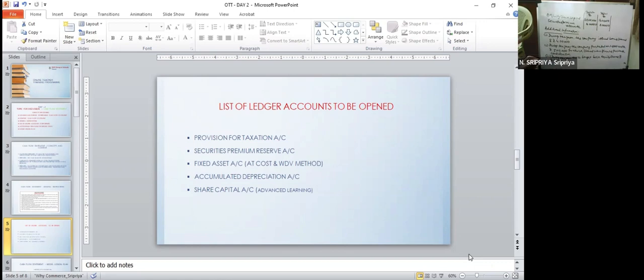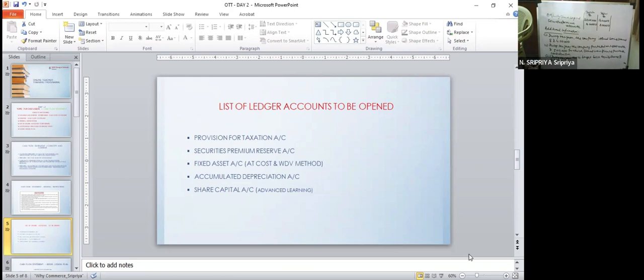So in share capital itself, how many things have I brought in? Only one item. This can be tested easily as a 6-mark question. Completely.